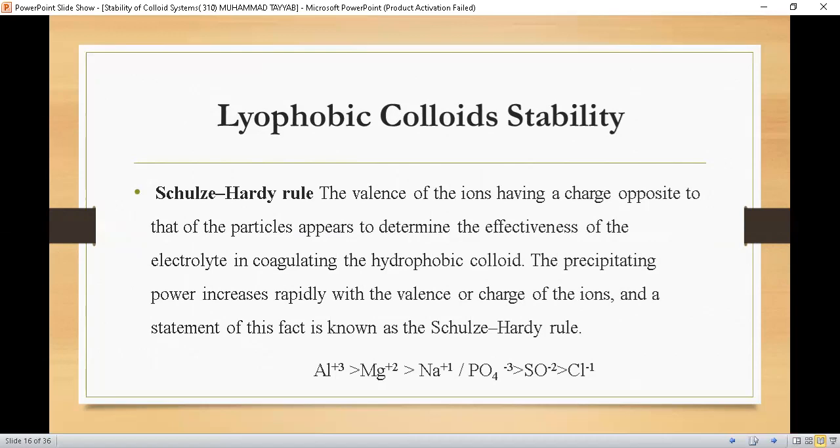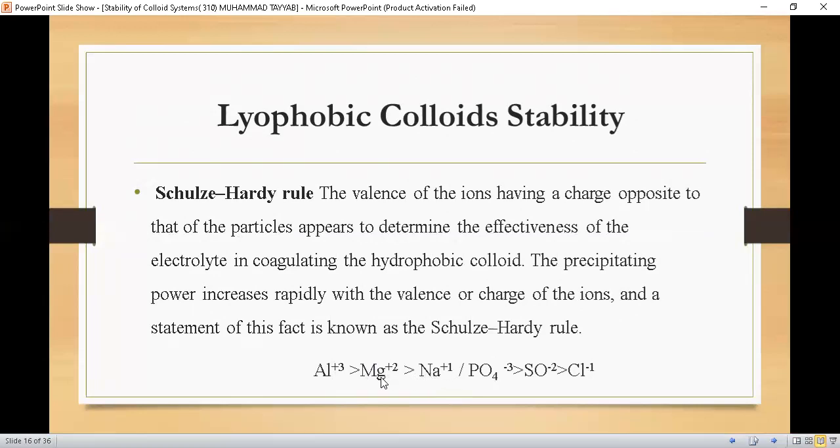According to this rule, an increase in the valency of the ions will increase the ability of that ion to coagulate the colloidal system. Means increased valency will have high efficiency for the coagulation or precipitation of the colloidal solution. Here you can see that the precipitating power of Al+3 is greater than Mg+2, and Mg+2 is greater than Na+1.